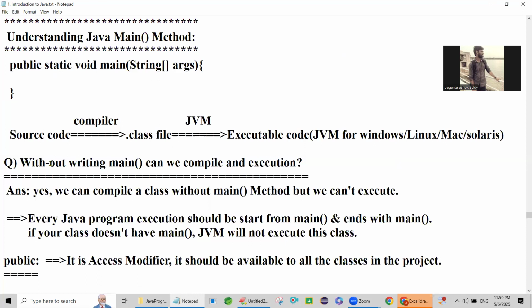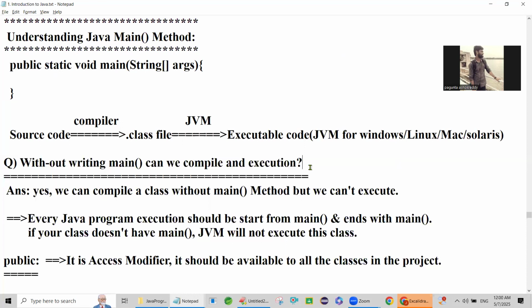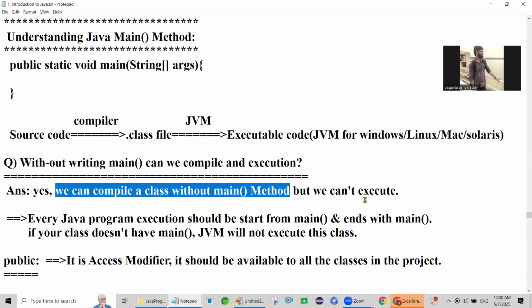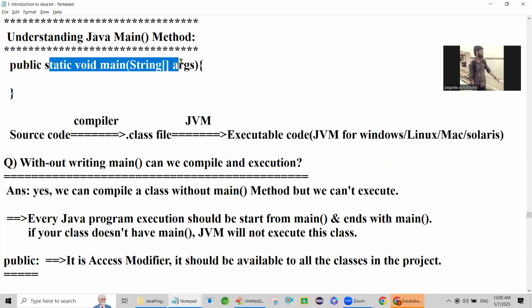Without writing a main method, can we compile and execute or not? Yes, we can compile a class without a main method, but we cannot execute it. If the main method is not there, we can compile, but we cannot execute.